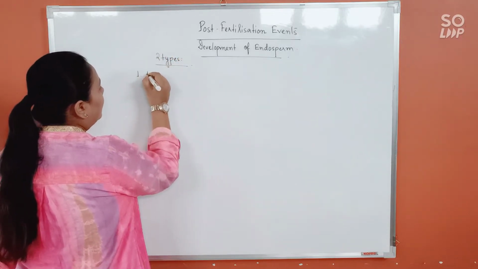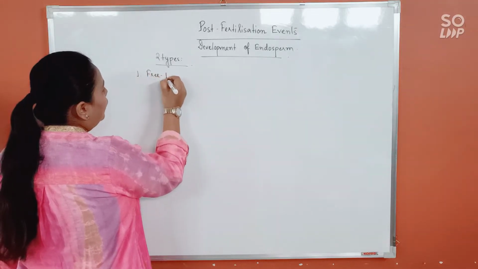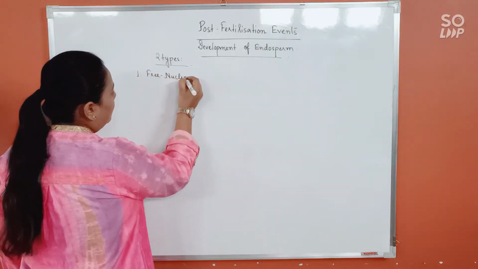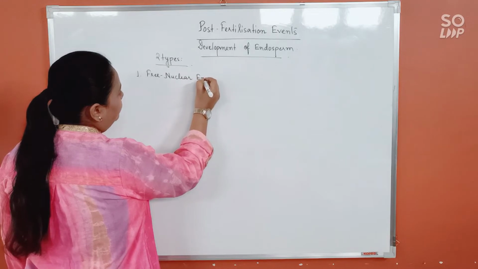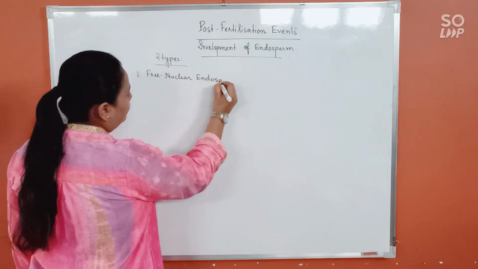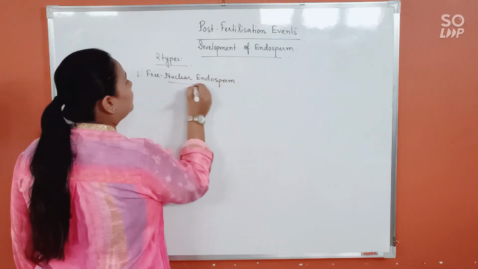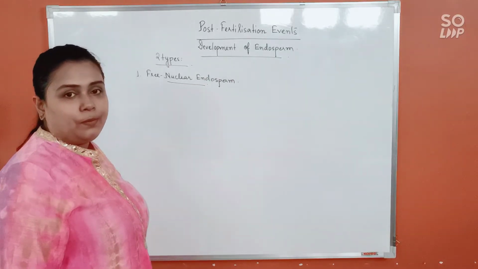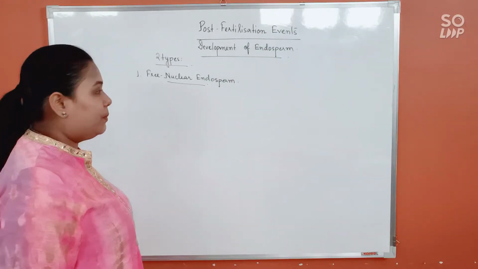First, free nuclear endosperm. Free nuclear endosperm is the most common type of endosperm.